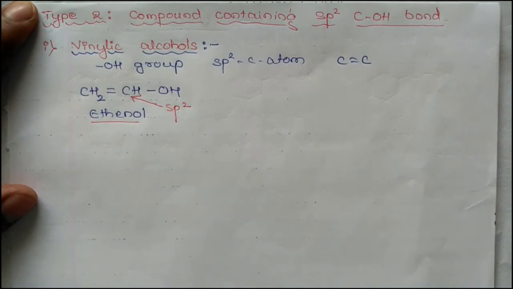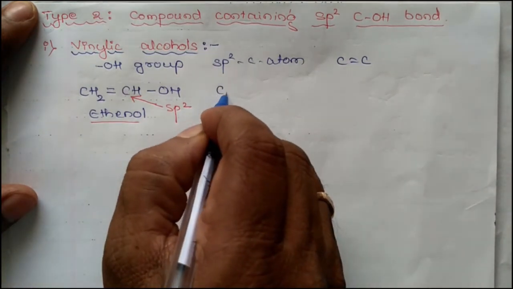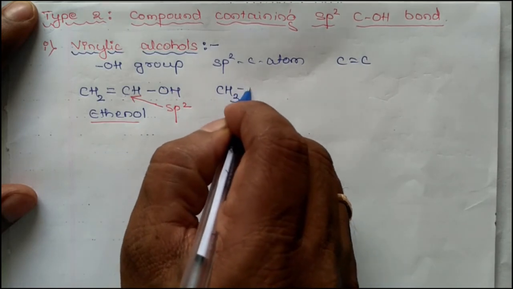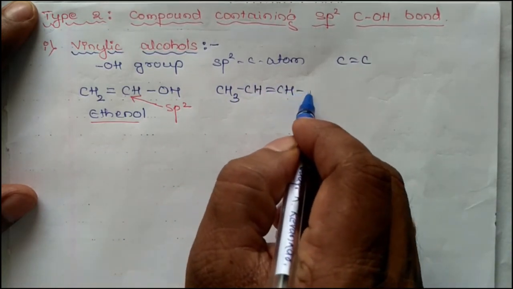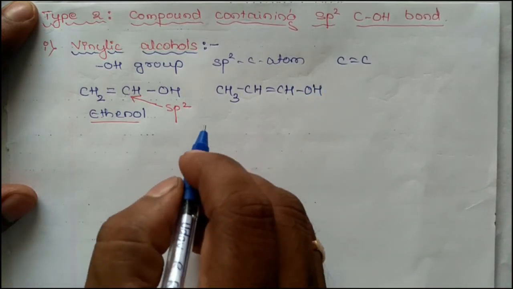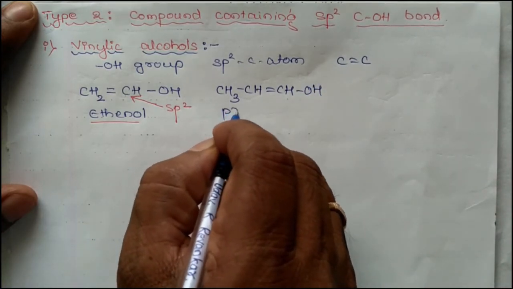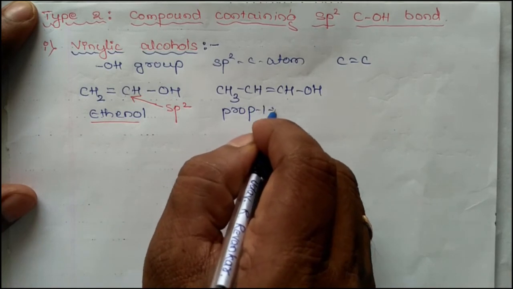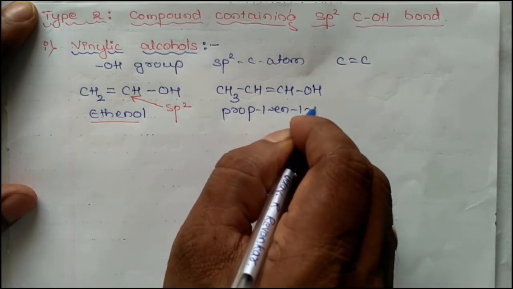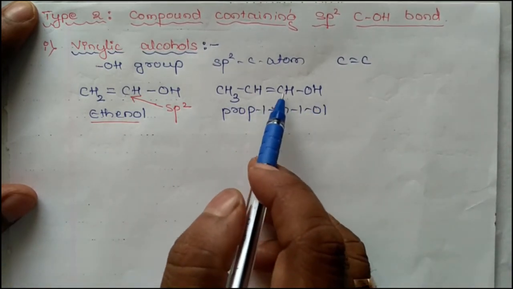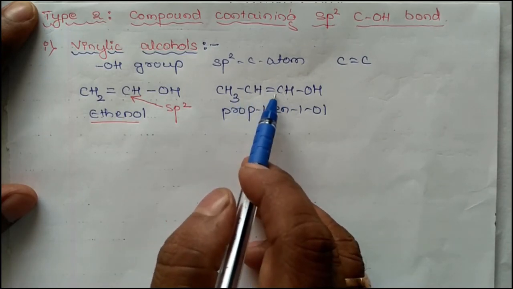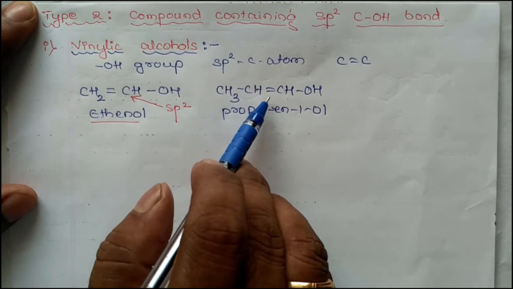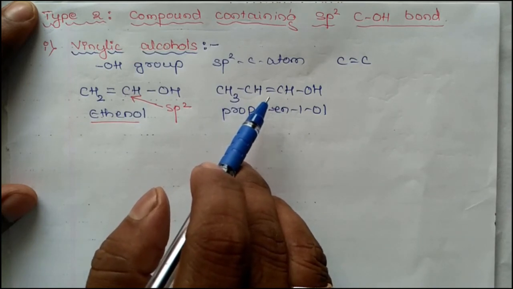Next example, CH3, CH double bond CHOH. Prop-1-en-1-ol. Here this carbon atom is sp2 hybridized and linked with another carbon atom through a double bond. So this is also another example of a vinylic alcohol.